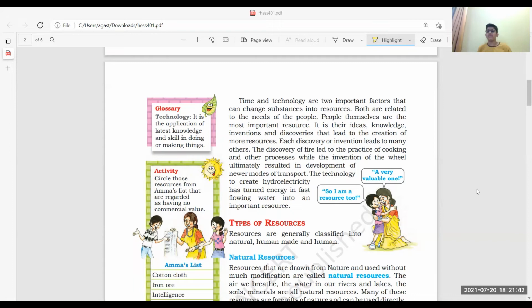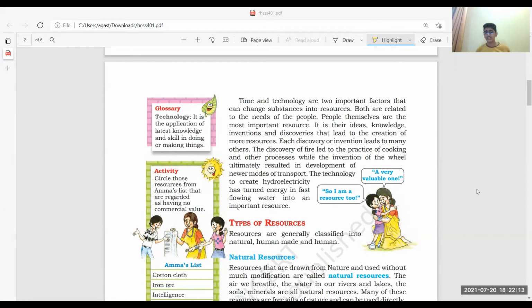Then he wanted to try how it would taste. He tasted it, and it was tasty for him. So it led to the practice of cooking. That is how time changed fire into a resource through a usability called cooking. Very, very interesting, no, guys.